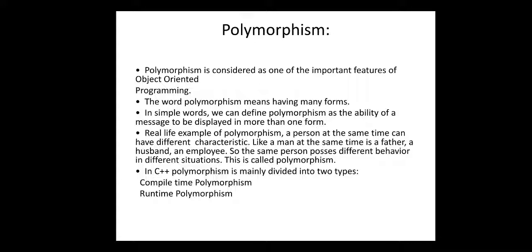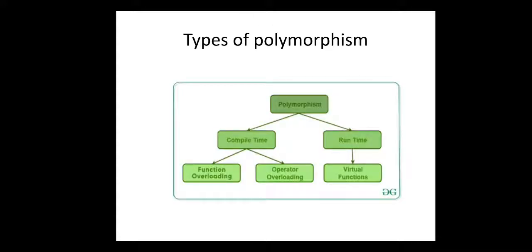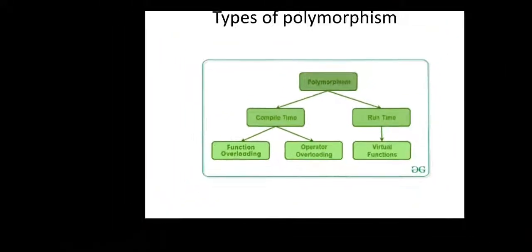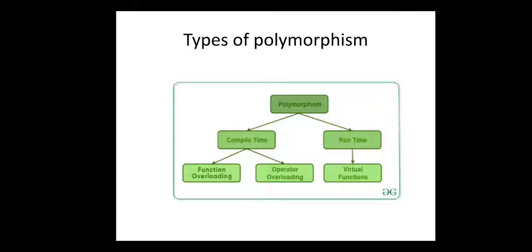There are mainly two types of polymorphism: compile time polymorphism and runtime polymorphism. Check here the types of polymorphism. The main types are compile time polymorphism and runtime polymorphism. Compile time polymorphism is again divided into two parts, that is function overloading and operator overloading. And runtime polymorphism has the type virtual function. So let's start with compile time polymorphism.